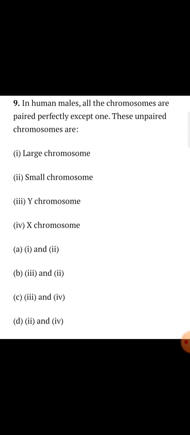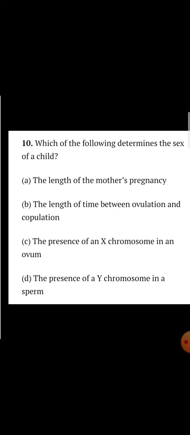Next, in human males, all the chromosomes are perfectly paired except one. What are these type of unpaired chromosomes? You have to think. See, the options are given. So the correct answer will be option C, 3 and 4, because X and Y chromosomes are the unpaired chromosomes. Okay, so the correct answer will be C, 3 and 4.